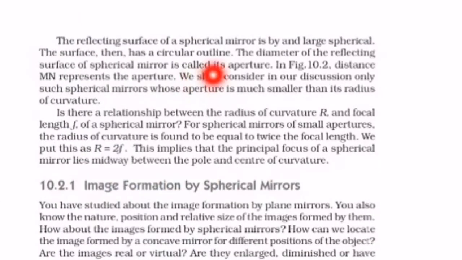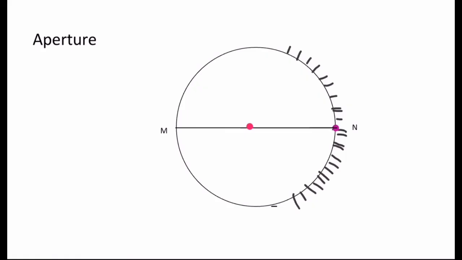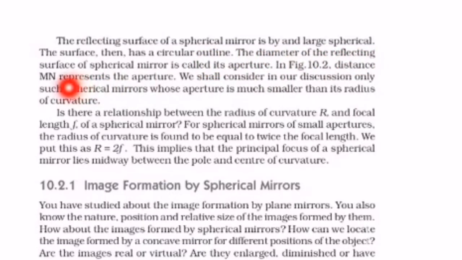Next question. The diameter of the reflecting surface of a spherical mirror is called aperture. I forgot to say about the aperture. This is a spherical mirror and this is a concave mirror. Concave mirror is a part of the spherical mirror. The shaded portion you can see is the concave mirror. It's a part of the spherical mirror. The diameter of the spherical mirror, MN, is known as the aperture. The diameter of the reflecting surface of a spherical mirror is called aperture.